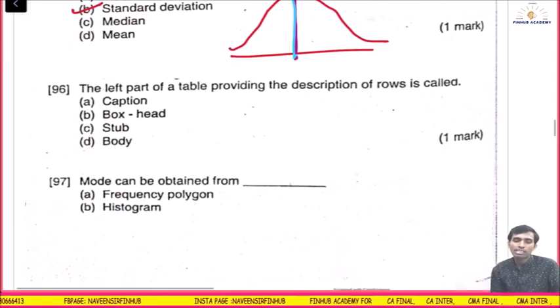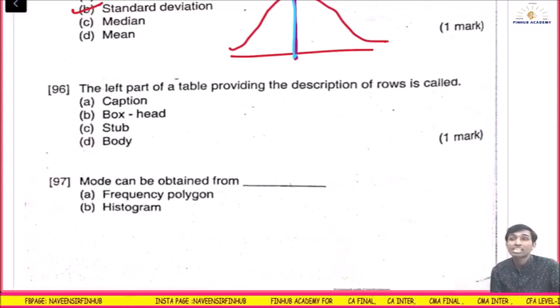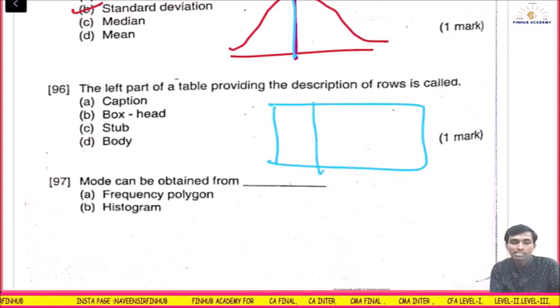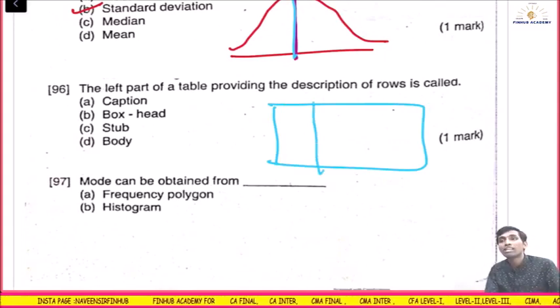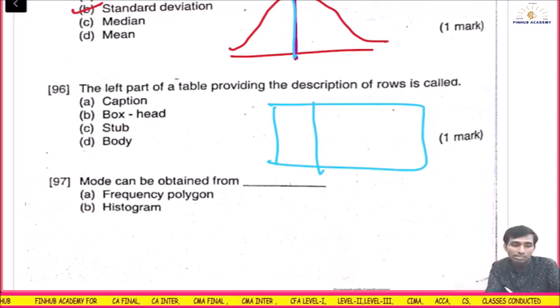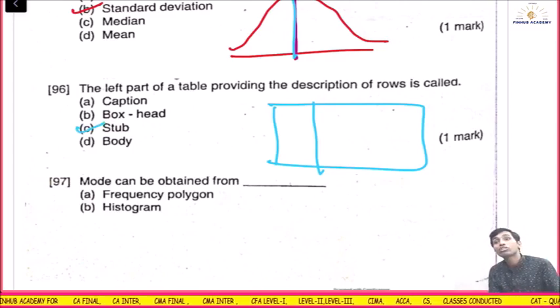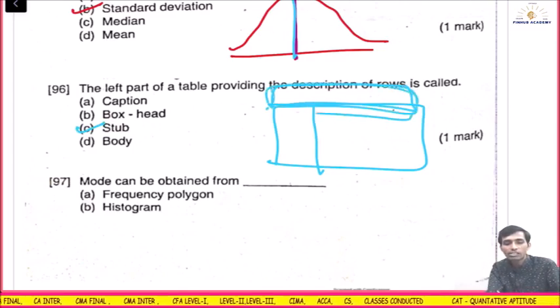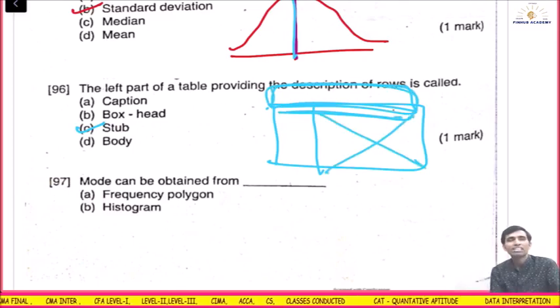The left part of the table providing the description of the rows. Yes, the left part of the table, in tabular representation. What is it called? The left part is called the stub. This is called the box head. What is in the head? This is called the box head. Right. This whole is what? The body. Correct now? Like that.